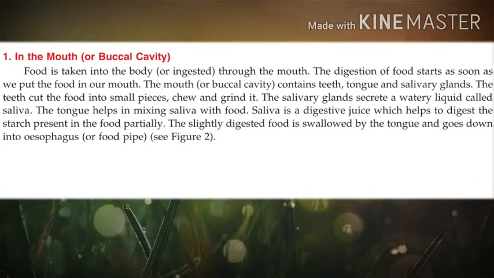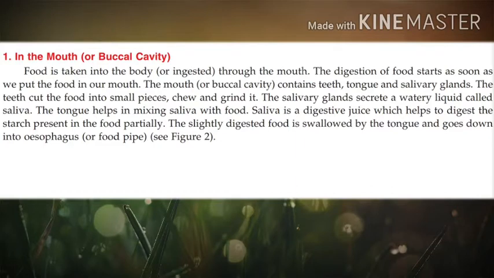The tongue helps in mixing saliva with food. So, this is the function of the tongue in digestion. Saliva is a digestive juice. It is a digestive juice which helps to digest the starch present in the food partially. The food like potato and rice which we eat are rich in starch. So this type of food which contains starch is digested partially in the mouth with the help of saliva.